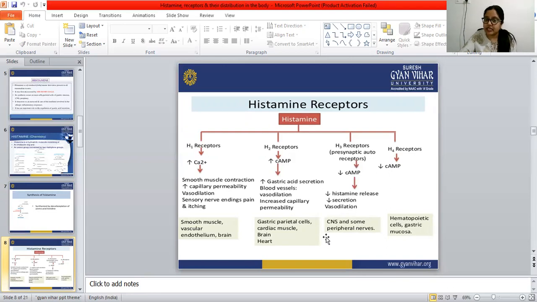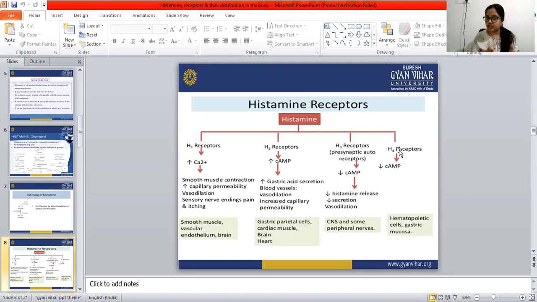This happens in the CNS and some peripheral nerves. The H3 receptor is also called a presynaptic autoreceptor. Then the H4 receptor also decreases cAMP, cyclic adenosine monophosphate. H3 and H4 both decrease cAMP, but H1 increases the calcium ion and H2 increases cAMP.